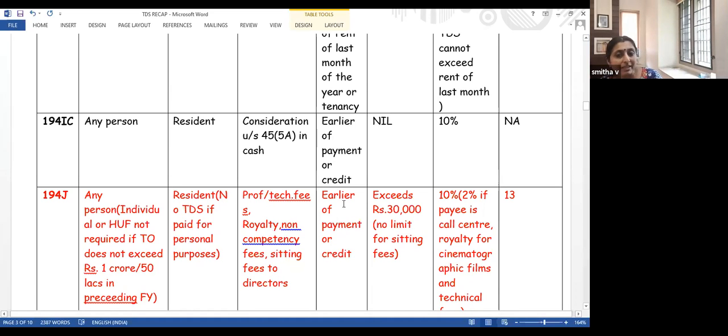When should TDS be deducted? Earlier of payment or credit. What is the limit? 30,000 is the limit. That is, if the audit fee which is paid to me crosses 30,000, then TDS has to be deducted. But for sitting fees, there is no limit. Sitting fee, there is no limit, meaning however small the amount is, TDS has to be deducted.